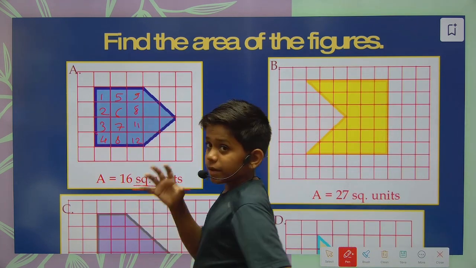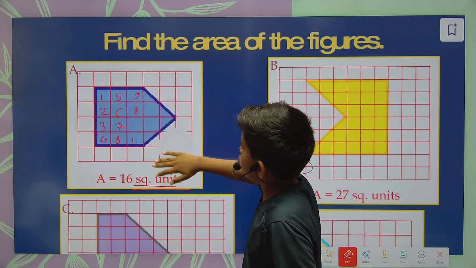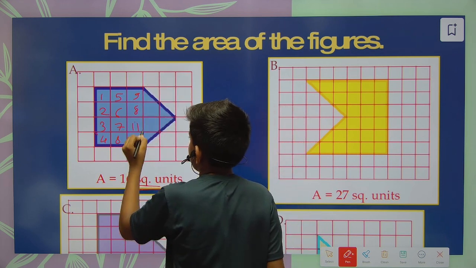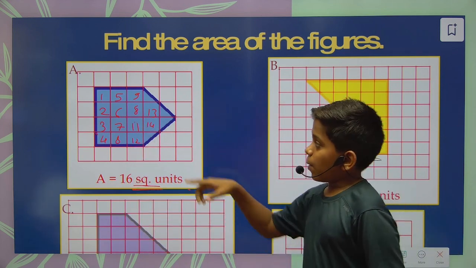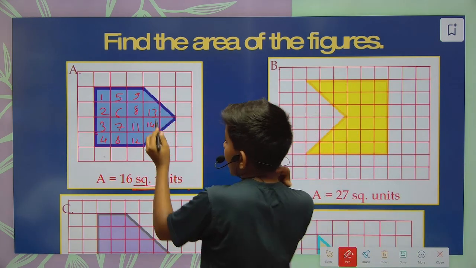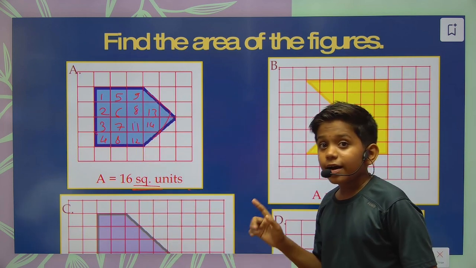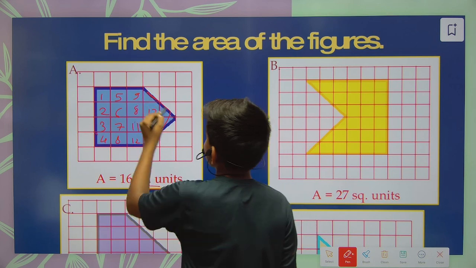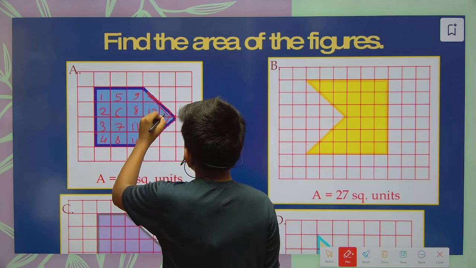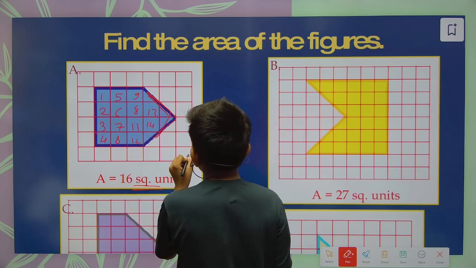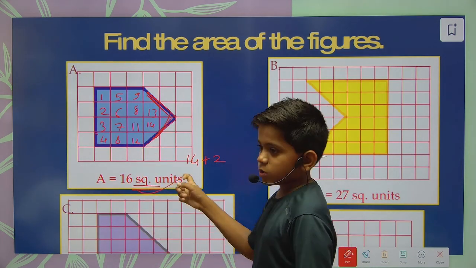But what about these? Here also we have two whole units, that are 13 and 14. So what to do about the half cuts? When we add these halves together, we get a square. So here also we can make these two square units. So 14 plus 2, after making all these, it is 16 square units.